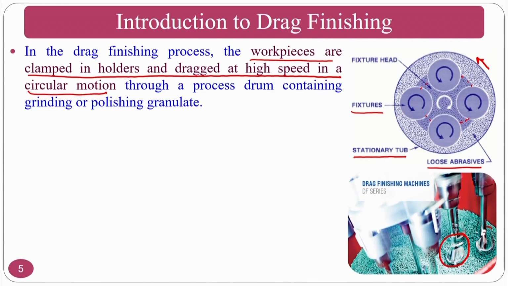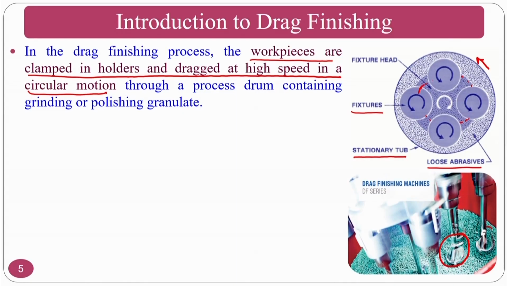If you also rotate the stationary tub, then there will be a chance of non-uniformity unless you maintain this pitch circle.